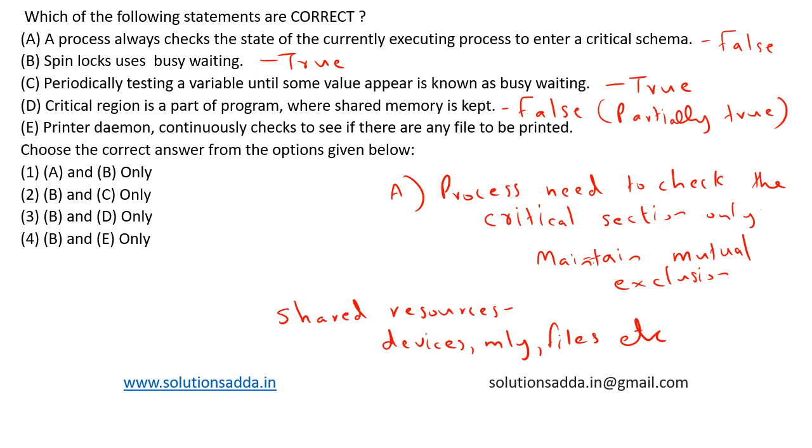And the statement E, printer daemon continuously checks to see if there is any file to be printed. So this statement is also only partially correct, because while the job of the printer daemon is to check for a new job, it need not be checking it continuously. It can check it by often responding to some interrupts or some signals that are generated when a new signal arrives. So this is also false, because we need not check continuously. We can check on the basis of some response to some interrupts. So this statement is also not true.